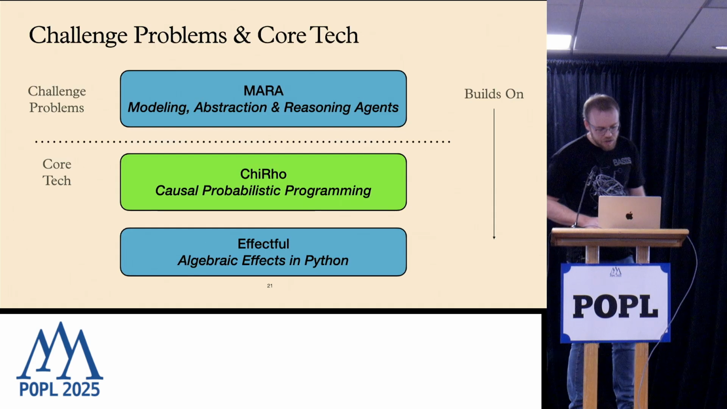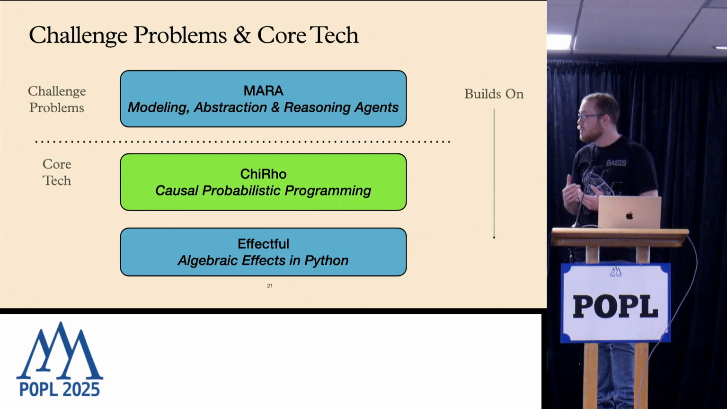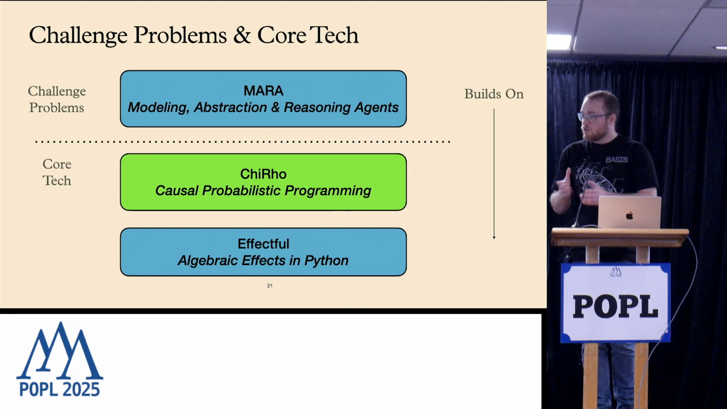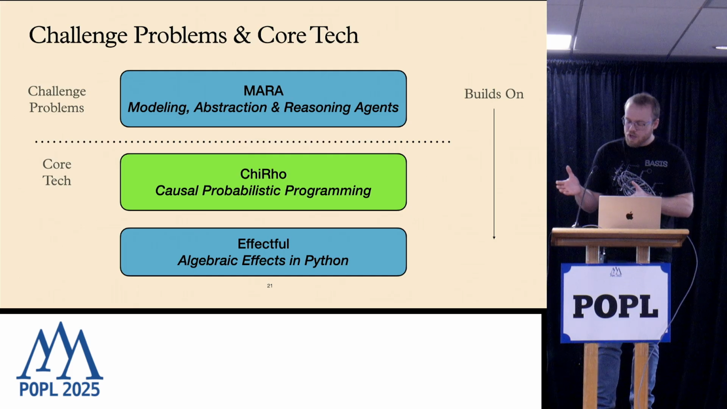And this brings me, I think, nicely to the next piece of our core tech that I'd like to talk about, which is our Cairo language. It's a language for causal probabilistic programming. So maybe this feels like a little bit of a leap. Why is this connected to the stuff that I've been talking about with Mara?